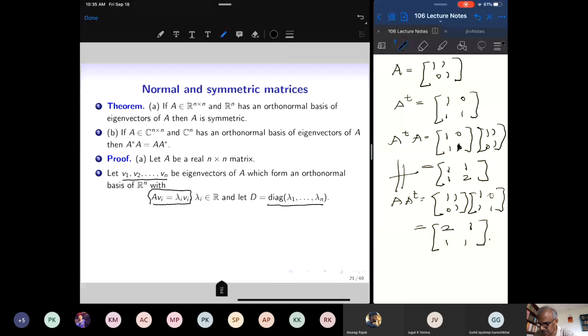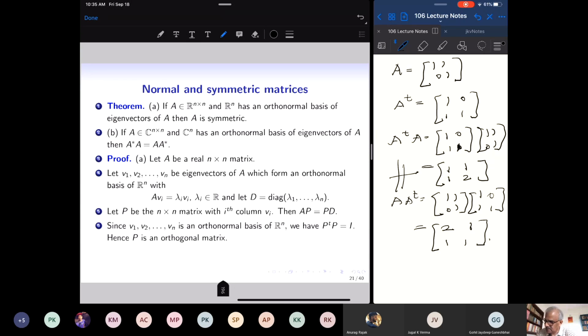We have seen before that if on basis elements A v_i is lambda_i v_i, then the matrix A is similar to the diagonal matrix with lambda_1 up to lambda_n. And the eigenvectors go into the invertible matrix as column vectors, and AP equal to PD. But these v_1 up to v_n form an orthonormal basis. They are unit vectors and they are mutually perpendicular.